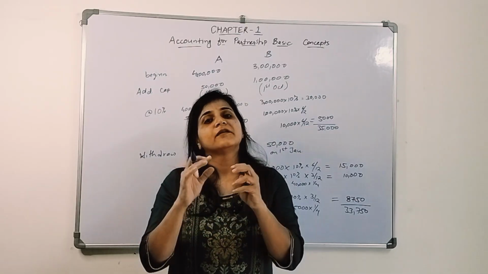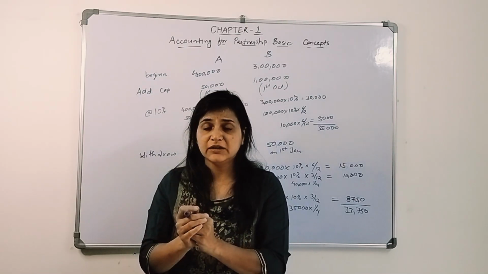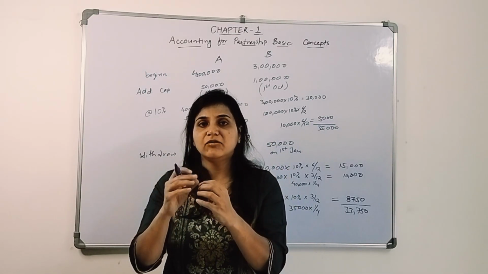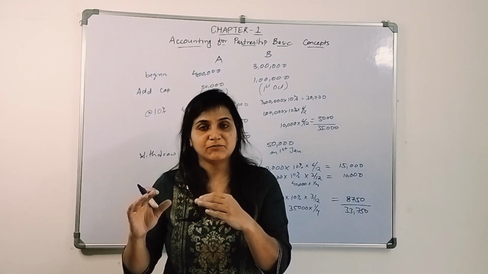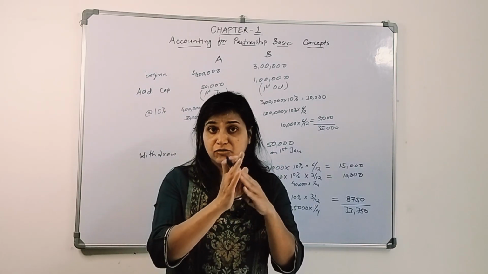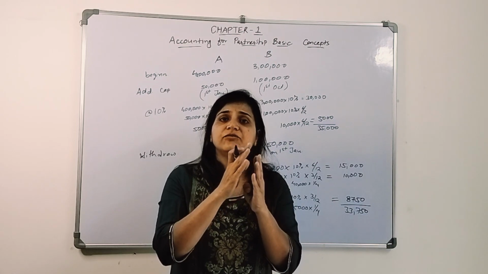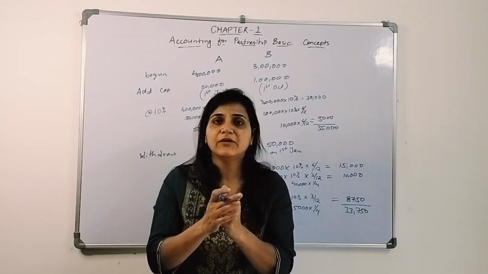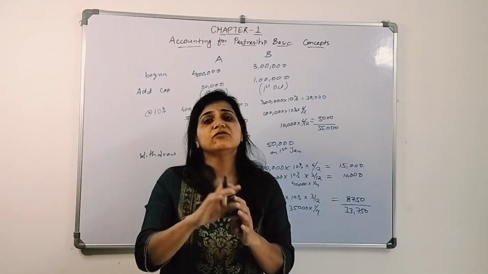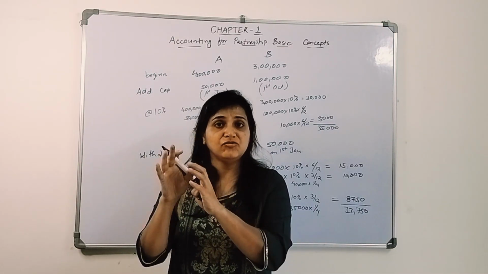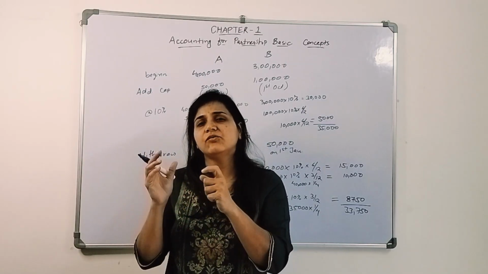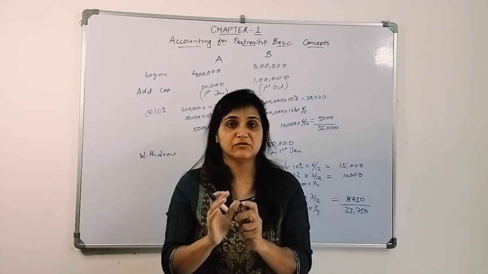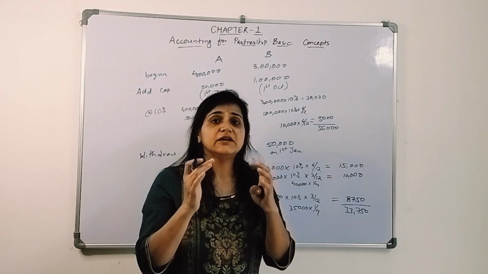Okay, sometimes you will be given capital at the end of the year. How do you get to know the capital at the beginning of the year? Obviously, in the end-of-year capital amount, drawings have been excluded, so you have to add them back to get the beginning figure. As well, if profit has been added, you need to deduct that profit. If additional capital has been brought into the business, you need to deduct it, because you need to calculate the interest on capital for the full year, and on additional capital, whenever the partner has brought it into the business, for that particular period you have to give interest. Okay, and this is how we will calculate the interest on capital.